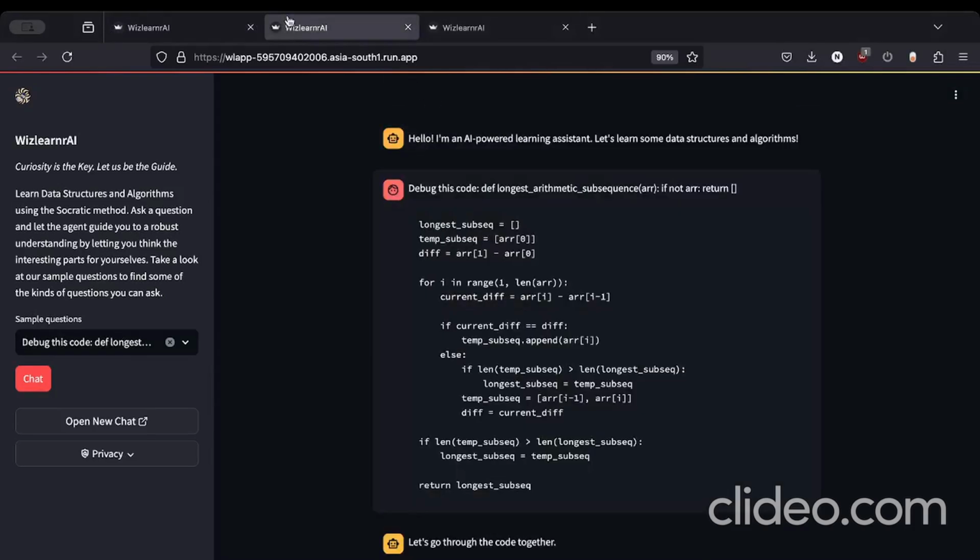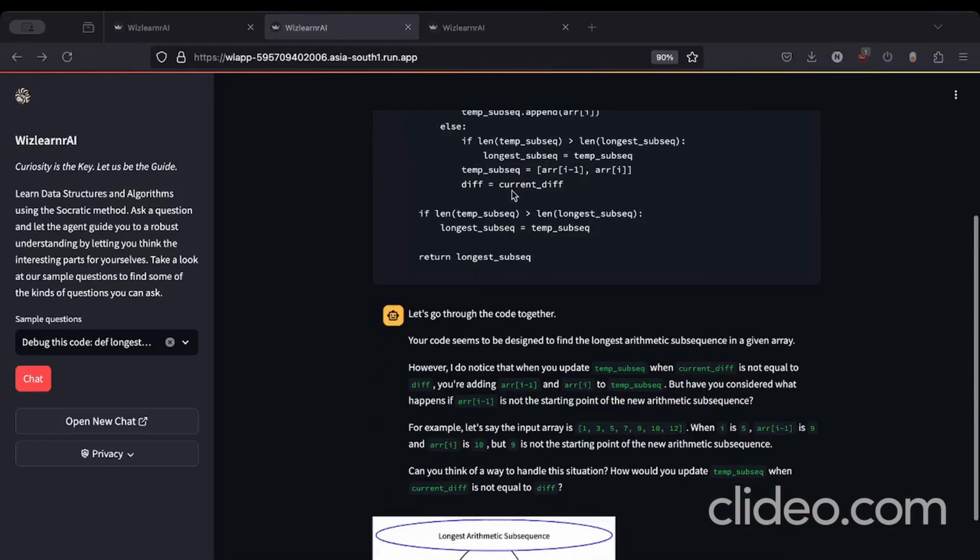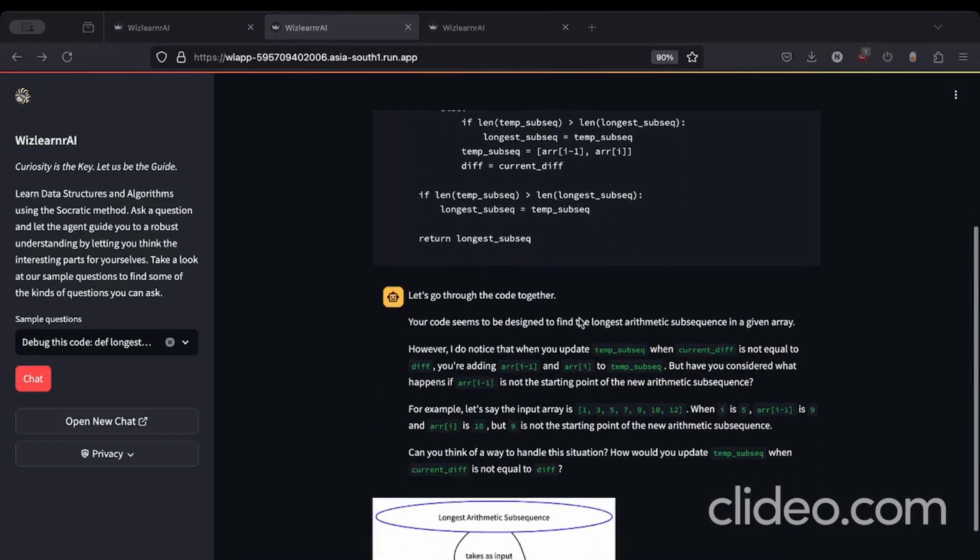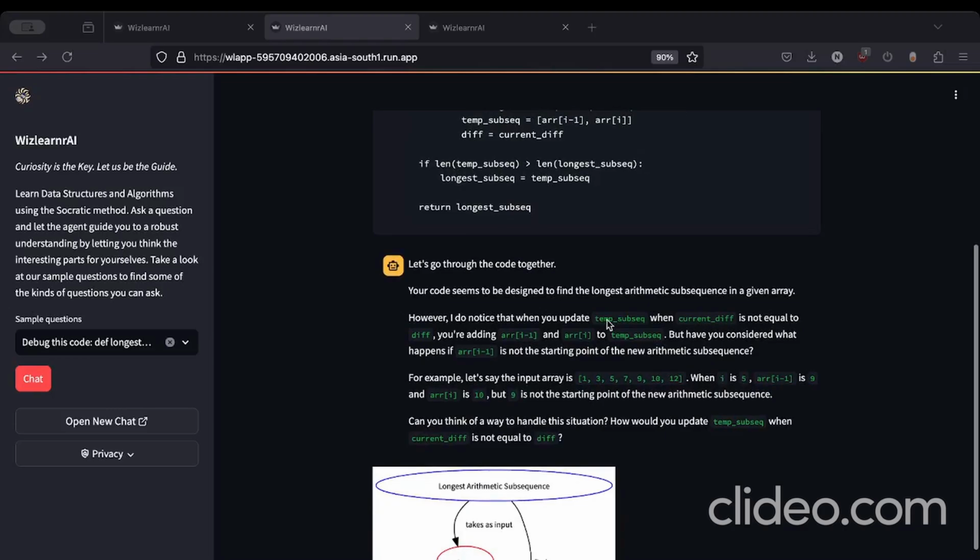Next, we have a debugging problem. Here, the agent correctly identifies the problem with the code and uses an illustrative test case to help the student understand the bug themselves instead of giving the solution.